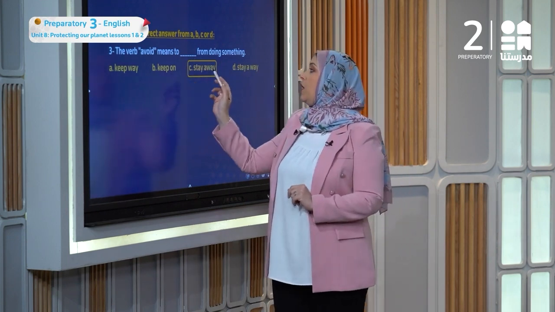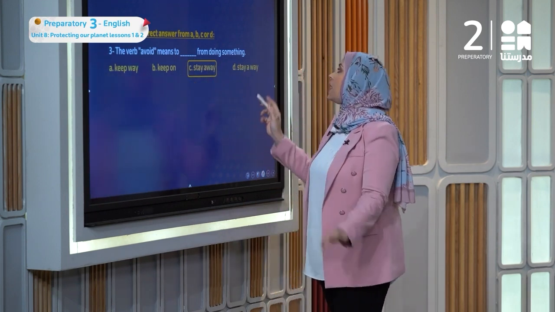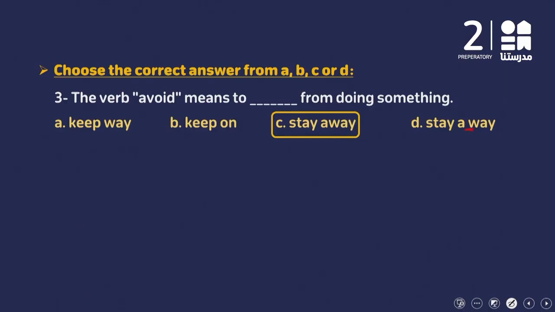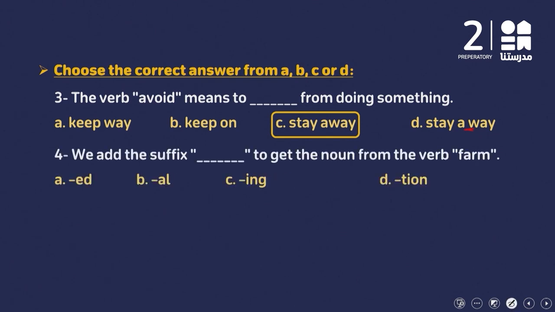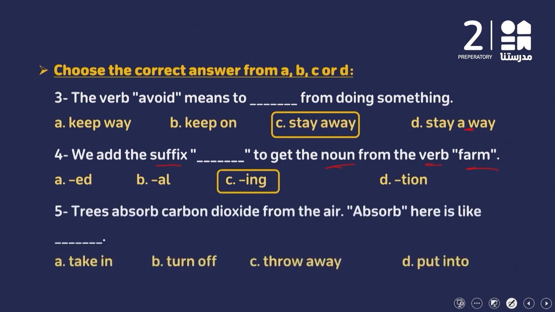The verb avoid means to stay away from doing something. Keep away, keep on, stay away, to avoid or stop. Away here with space between a and way, and here without space. This one without space. Number 4, we add the suffix. Suffix means a group of letters we put at the end of the word, but prefix means a group of letters we put at the beginning of the word. So we add the suffix to get the noun from the verb farm. ed, al, ing, or tion? It's going to be farming.